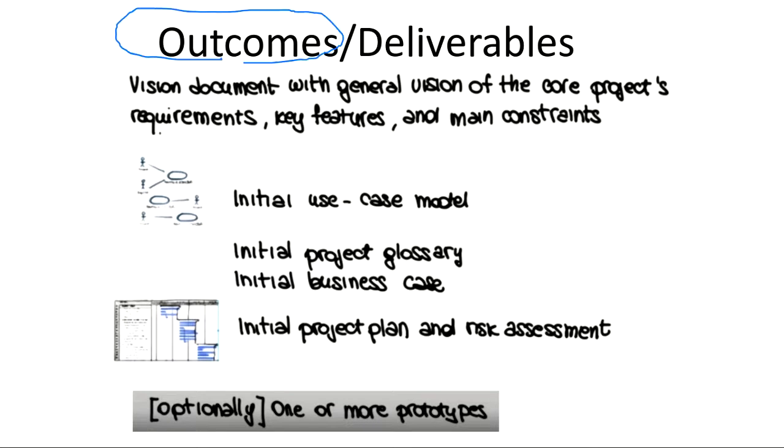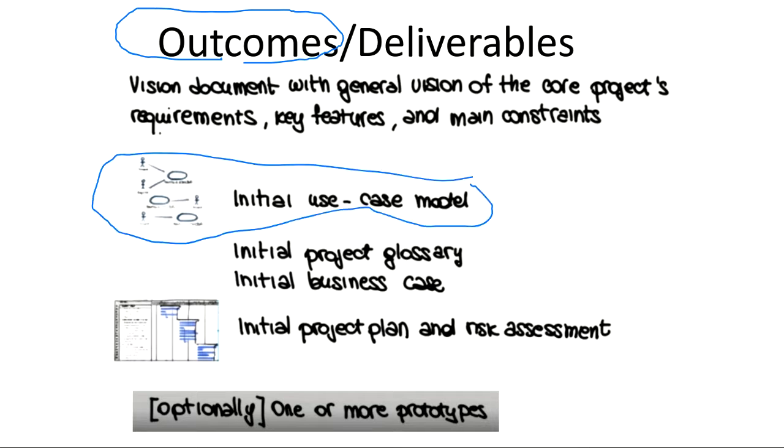Firstly, the initial use case models of your system, small use case models. Then the project glossary, all the things that you are going to use in your project. You should have a glossary of that, or the meaning of that, at one place. Your business cases, initial project plan, and risk assessment. Okay, risk assessment has to be done in all the phases.